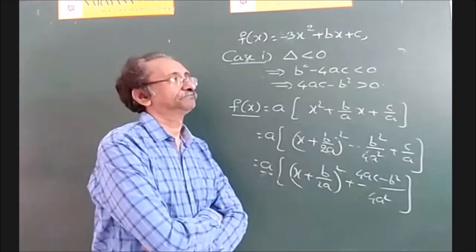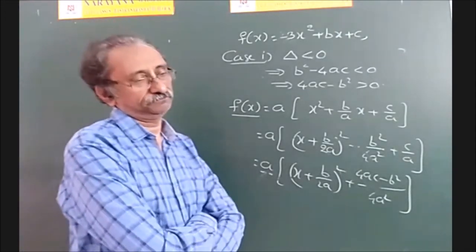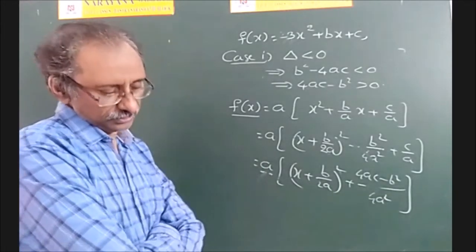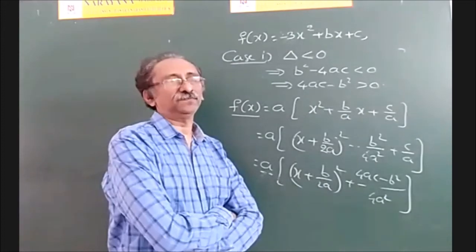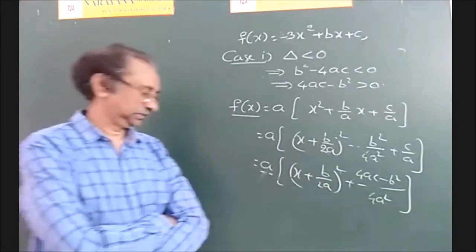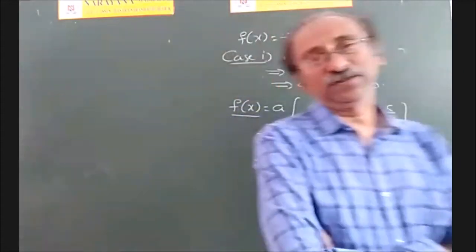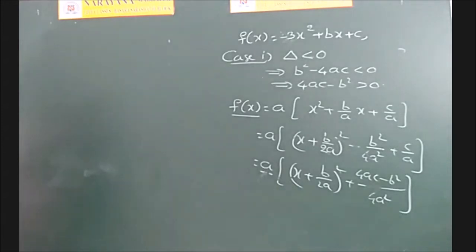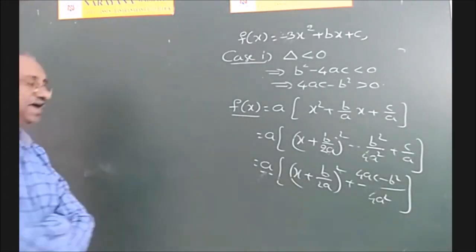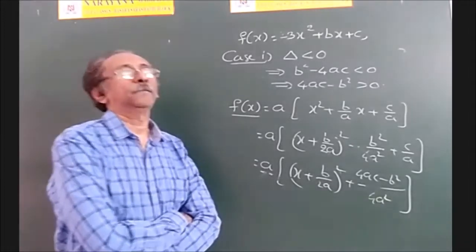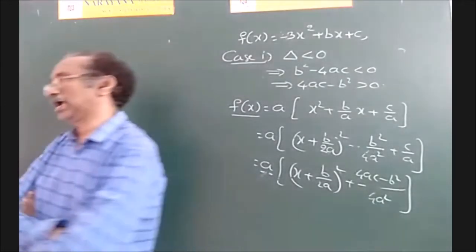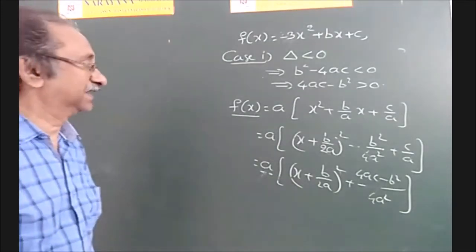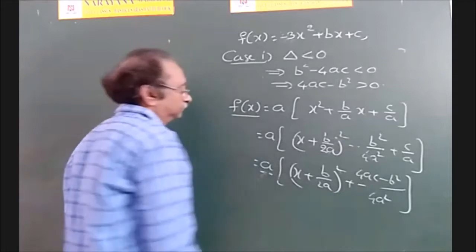Then a and ax square plus bx plus c will have the same sign for all x belongs to capital R.